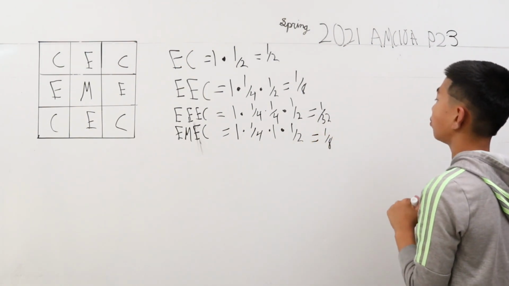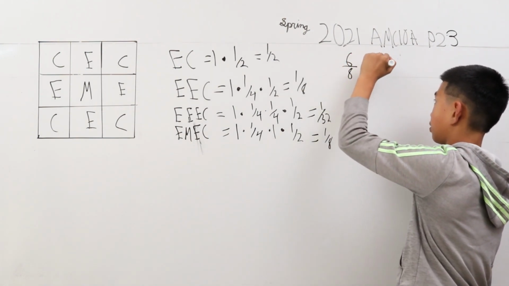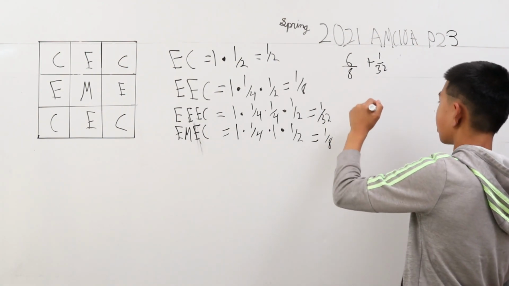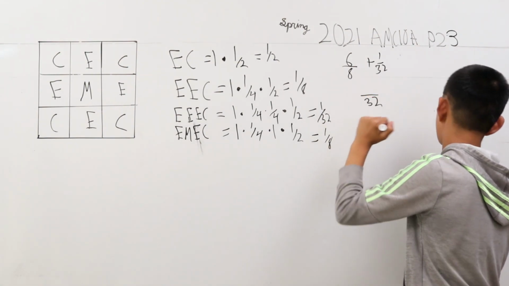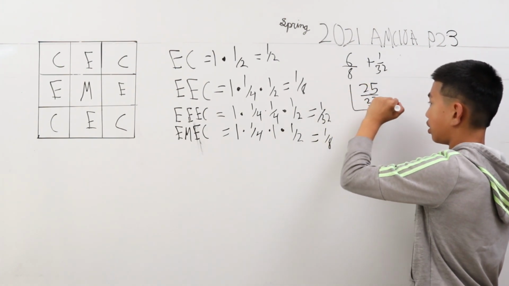So what you will get when you add these up is 6/8 plus 1/32. That's what I did to make it a lot easier, but you can still add these up. What you get is a denominator of 32 and a numerator of 25. So this is our answer.